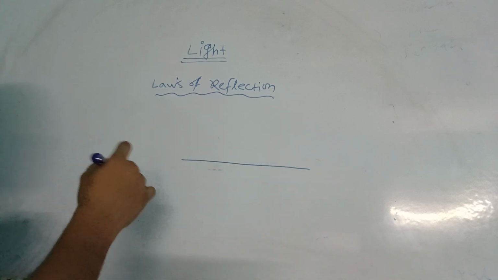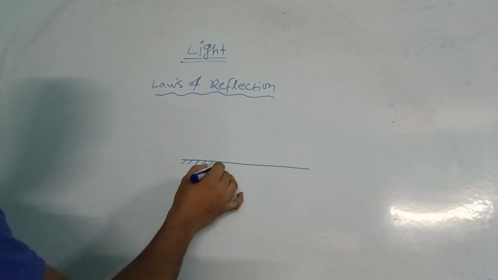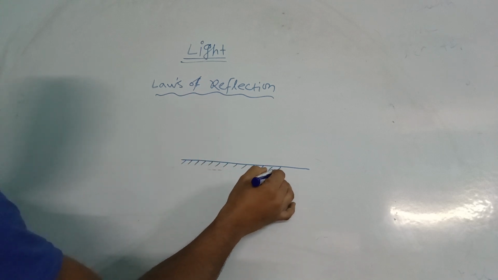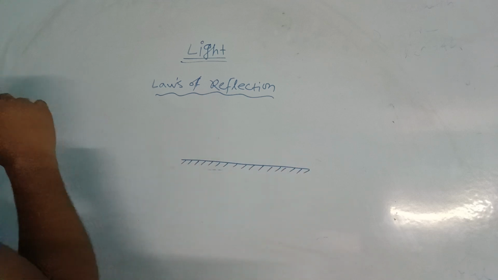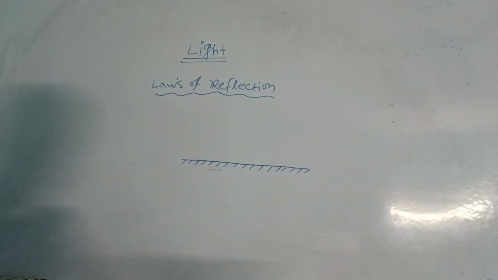First let me consider this is a plain polished surface. You have some idea about what is ray, what is beam, what is convergent beam, what is divergent beam, what is parallel beam of light.